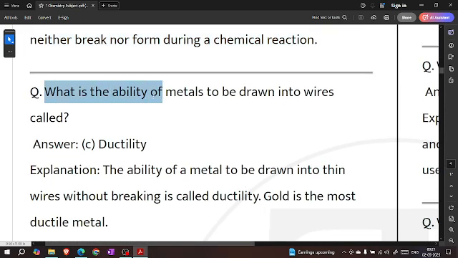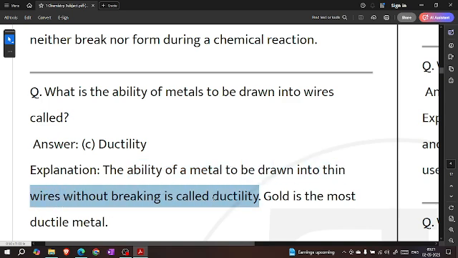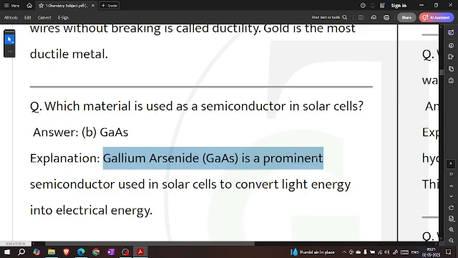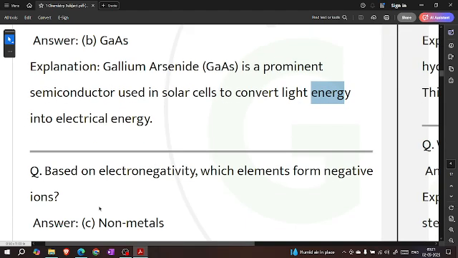What is the ability of a metal to be drawn into wire called? Ductility. The ability of a metal to be drawn into thin wires without breaking is called ductility. Gold is the most ductile metal. Which material is used as a semiconductor in solar cells? GaAs. Gallium arsenide is a prominent semiconductor used in solar cells to convert light energy into electrical energy.